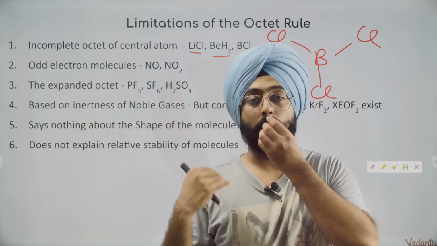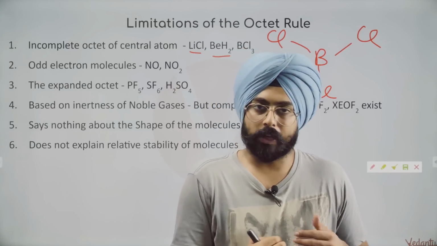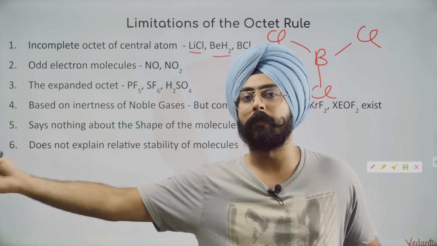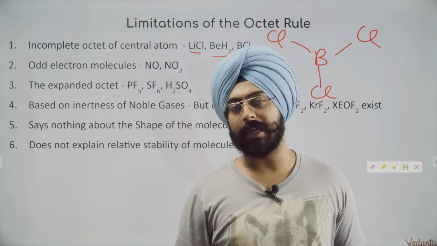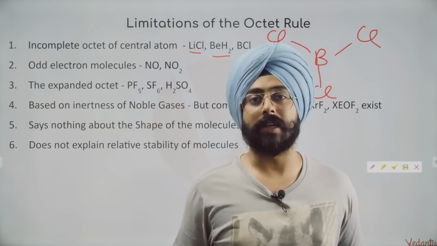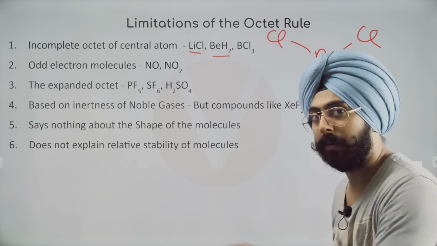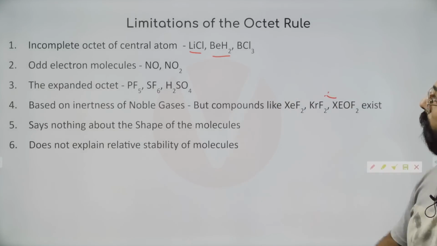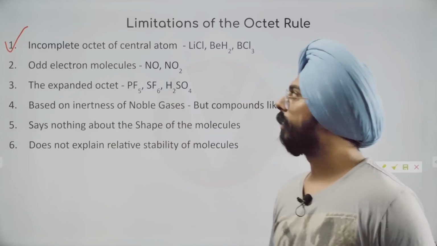They just do. We as chemists, we as scientists are just trying our best to give a theory that explains the bonding. But again, no theory is perfect. Even the most advanced theory, that is the molecular orbital theory, also has some limitations, and we'll learn that later towards the end of this entire chapter. Cool. So this is one limitation of the octet rule. There are lots of elements with incomplete octets.